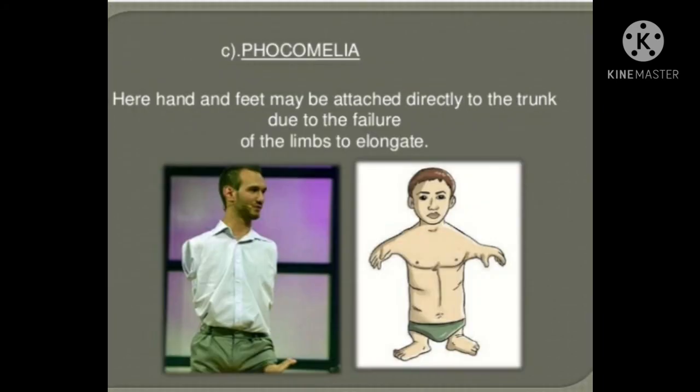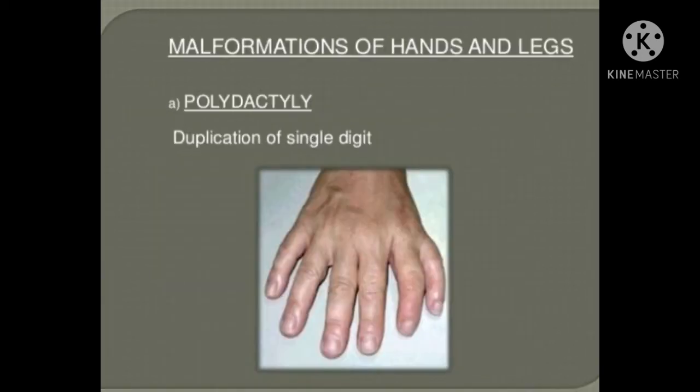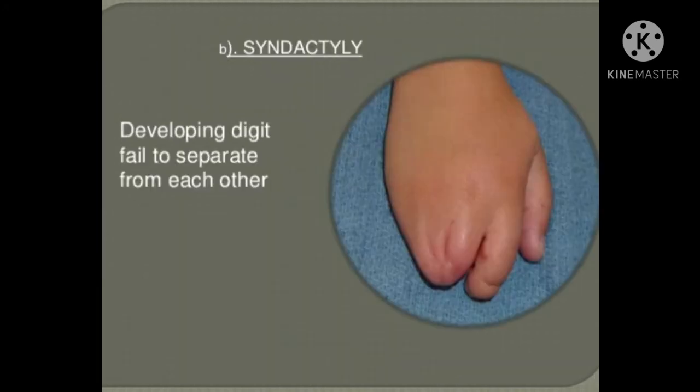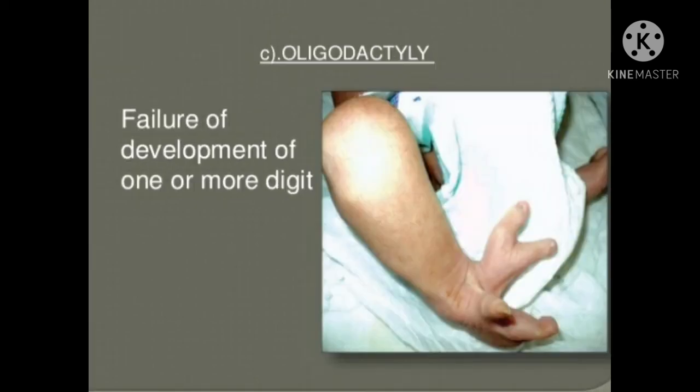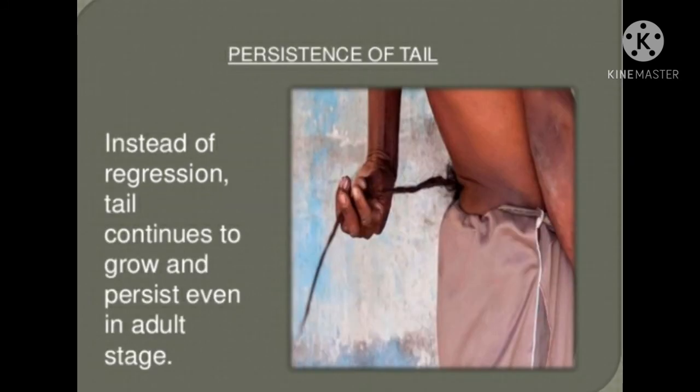Phocomelia is the condition where the long limbs can't elongate. Duplication of a single digit is polydactyly. When developing digits fail to separate from each other, that is syndactyly. Failure of development of one or more digits, this is oligodactyly. When the tail persists in the adult stage, this is persistence of tail.